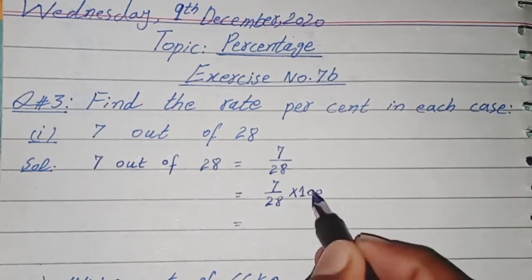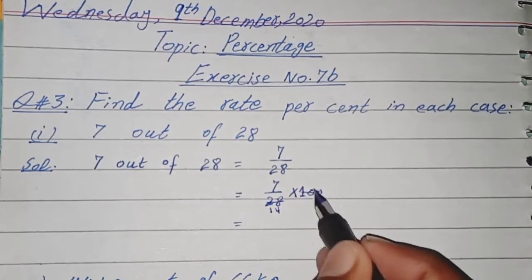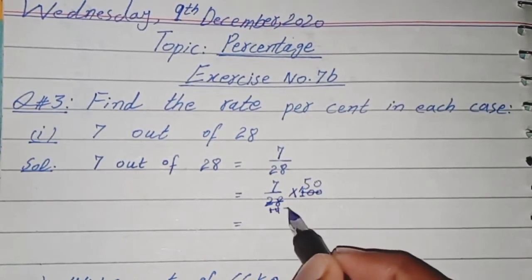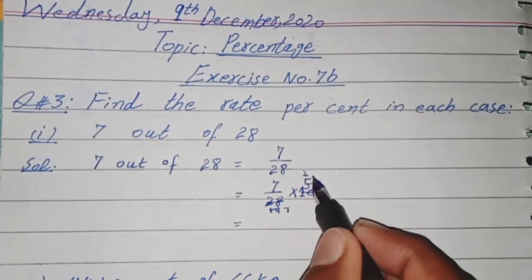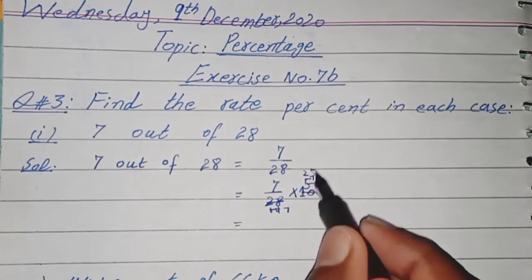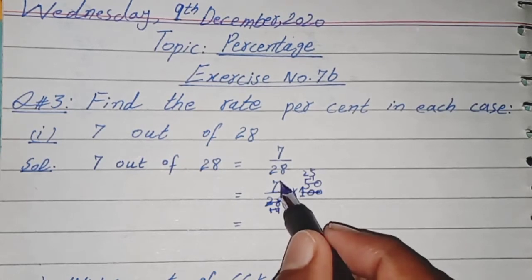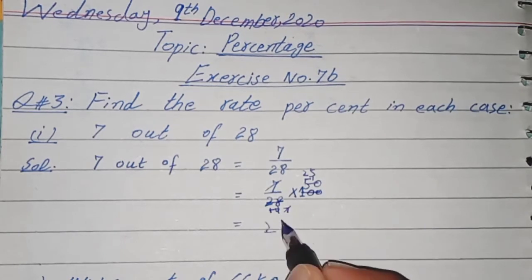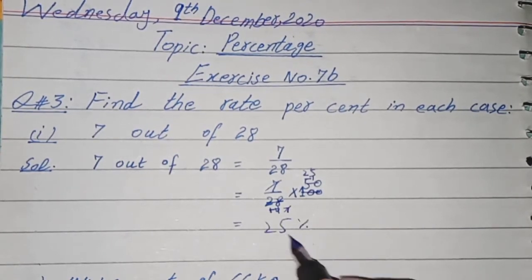These two are divisible by 2. 2 1 the 2, 2 4 the 8, 2 5 the 10, 2 0 the 0, 2 7 the 14, 2 2 the 4, and 1 is remainder, 2 5 the 10. So there is 7 and there is also 7. 7 is cancelling out with 7. Remaining value is 25. It means 7 out of 28 is equal to 25%.